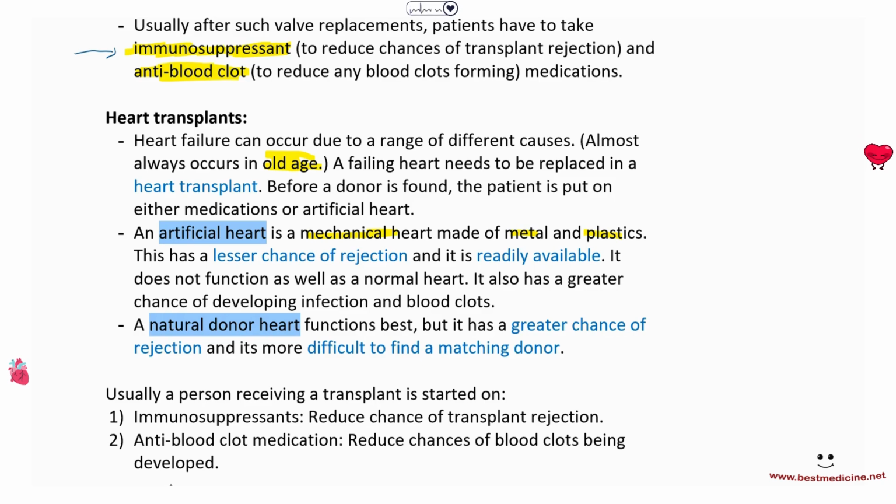Now, the advantage to this is that this has a lesser chance of rejection and is readily available all the time, right? However, it doesn't function as well as a normal heart, and it has a greater chance of developing infection and blood clots. But once you get a natural donor heart, that will be the best solution. And again, it has a chance of rejection, but it's very difficult to find a matching donor, which would have the same antigens, the same blood groups as the